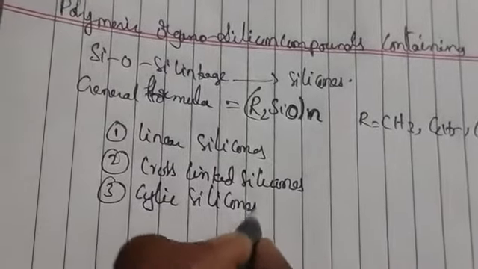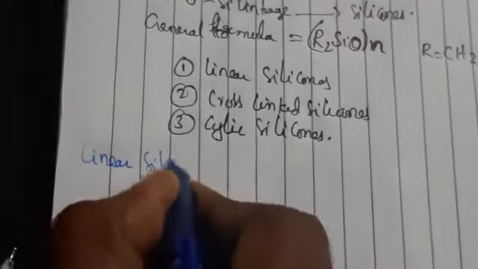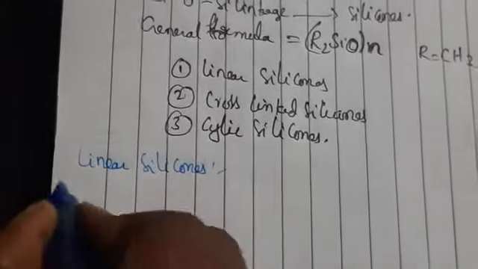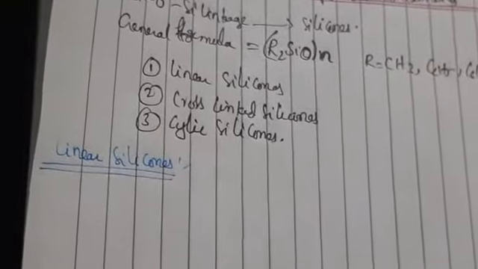So these are the things we have to prepare now. First, the preparation of linear silicones. In each type of silicone, first we prepare an intermediate, then we do hydrolysis of the intermediate, and finally we prepare the compound.